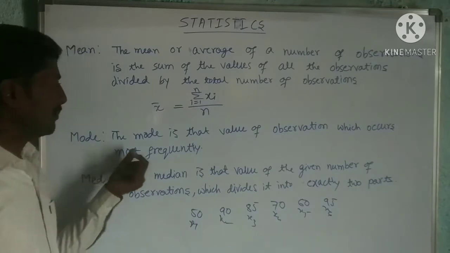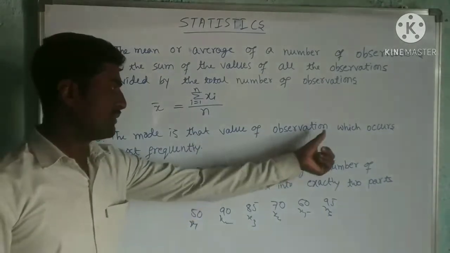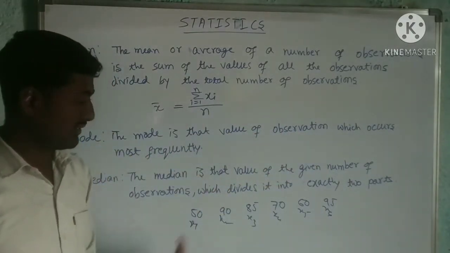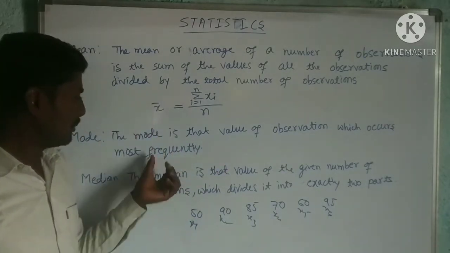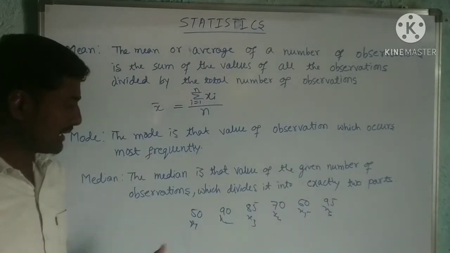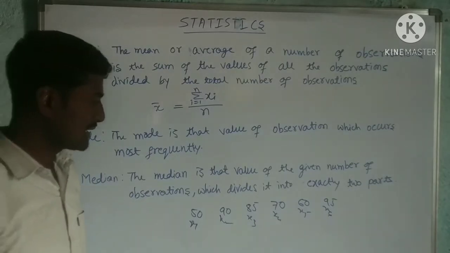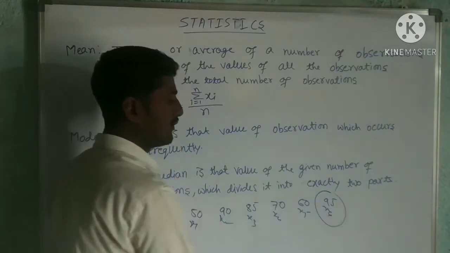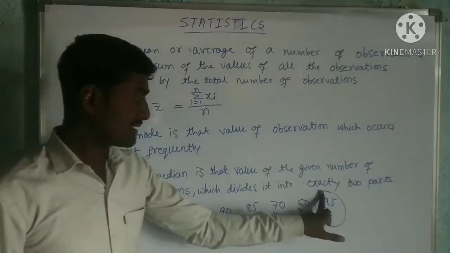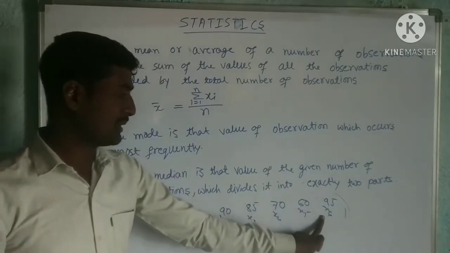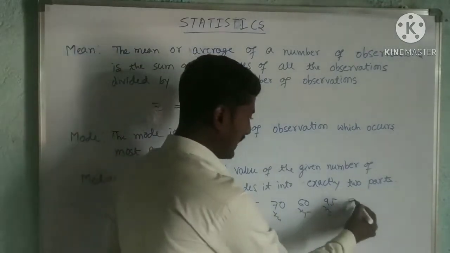Then I will come to the mode. Mode is nothing but that value of observation which occurs most frequently. I am discussing these terms only for ungrouped data, not grouped data. Most frequently, it means the highest value in the given data. The highest value in this one is 95. Sorry, I made a mistake. It is not the highest value. Most frequently is nothing but the maximum number of times appeared. So I will write one more 90.